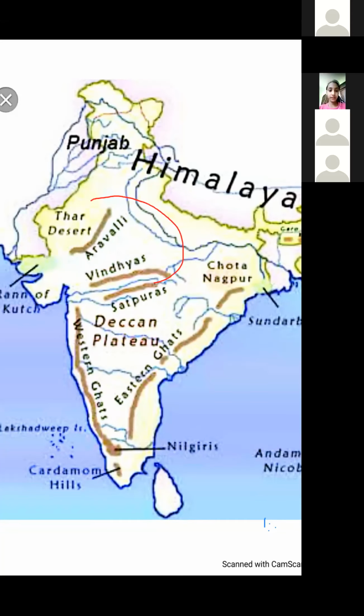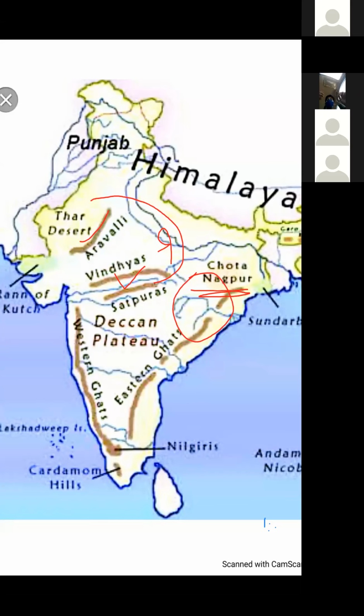This part is bounded by the Aravalli Range in the northwest direction, Vindhya in the south, Bundelkhand, here is Bundelkhand, in the east, and in the east, that part is extended up to Chota Nagpur Plateau. This is Chota Nagpur Plateau, you can see. And that Chota Nagpur Plateau is in Jharkhand and Odisha. Some part of Jharkhand and some northern part of Odisha.